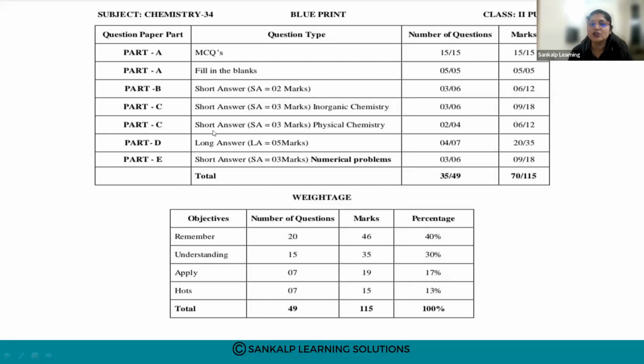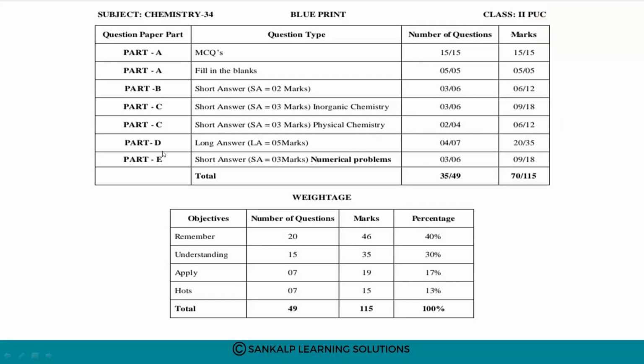Next part C, short answers again for 3 marks, is exclusively from physical chemistry. The number of questions asked will be 4, and you have to answer 2 questions. The marks you will get is 6. Total 4 questions will be asked, but you are going to write 2. So the allotted marks is 6.